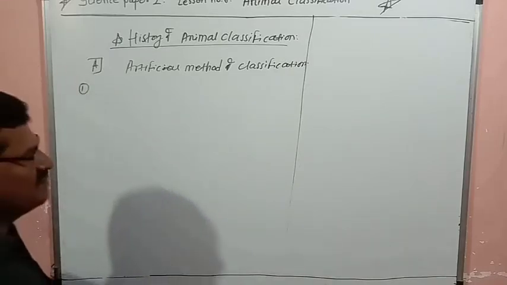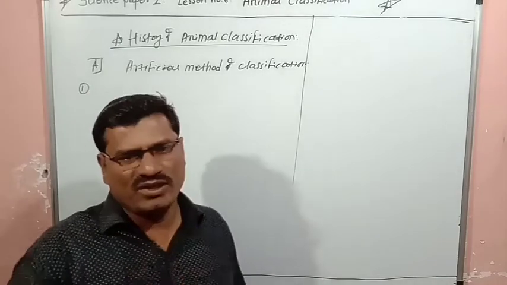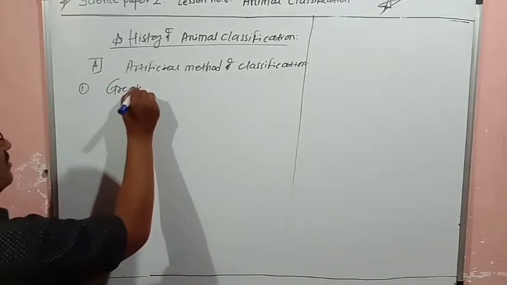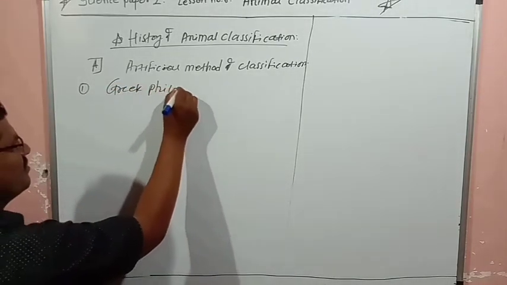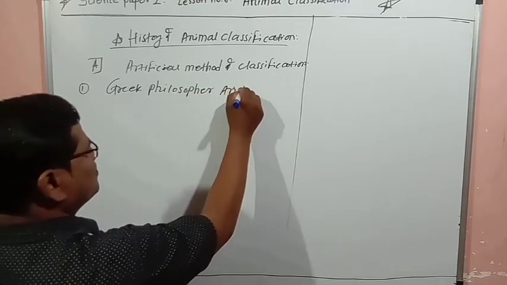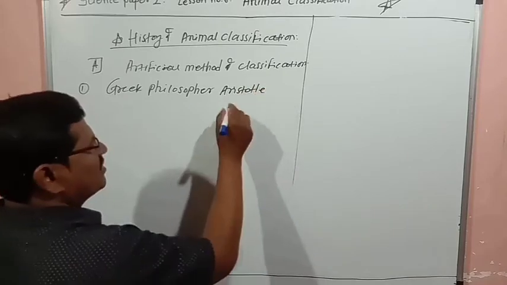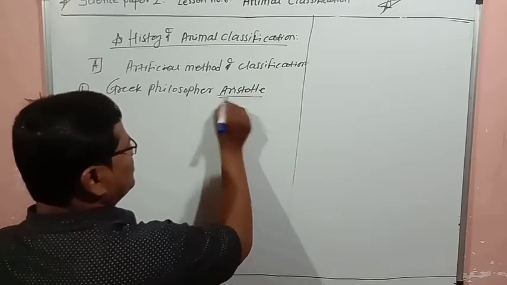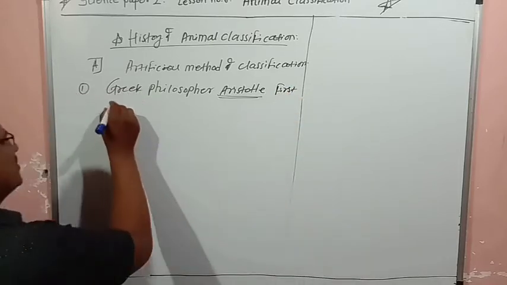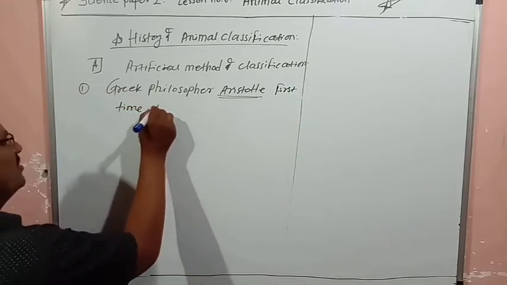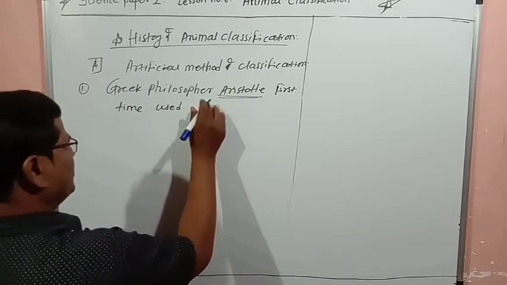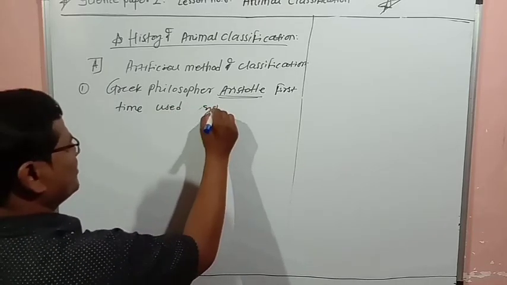The first point: the Greek philosopher Aristotle first used a system of classification.